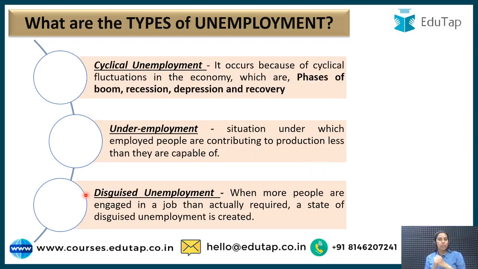Next is cyclical unemployment. This is a kind of unemployment which occurs because of the cyclical fluctuations in the economy. So the economy is the reason behind this kind of unemployment. What are these cycles of an economy?